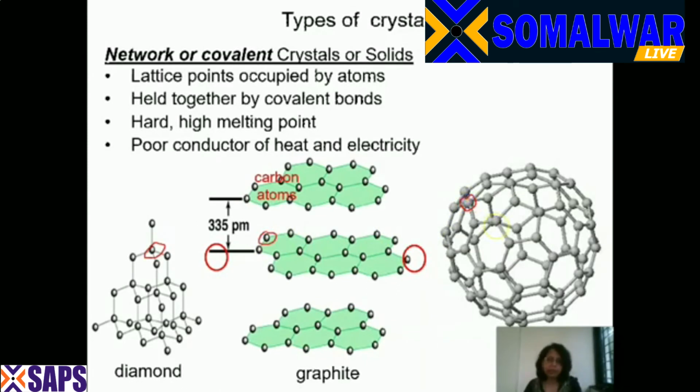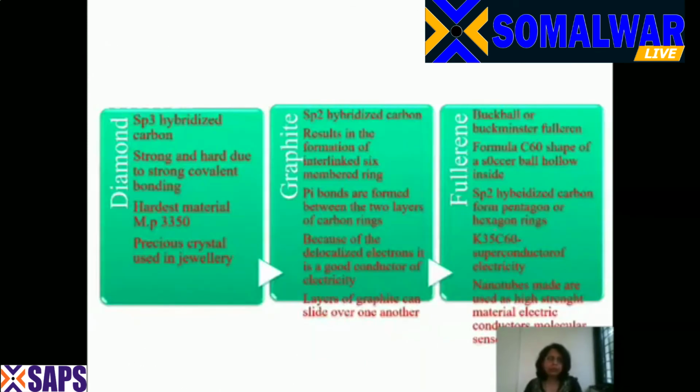Now I am just showing you the difference between the diamond and the graphite, and this is fullerene. If you look at this, a diamond is sp3 hybridized, then graphite is sp2 hybridized like this, and fullerene, here I've written it is sp2 hybridized carbon.